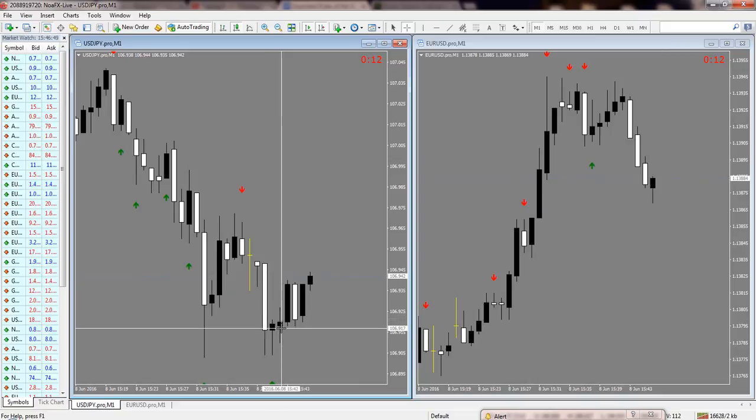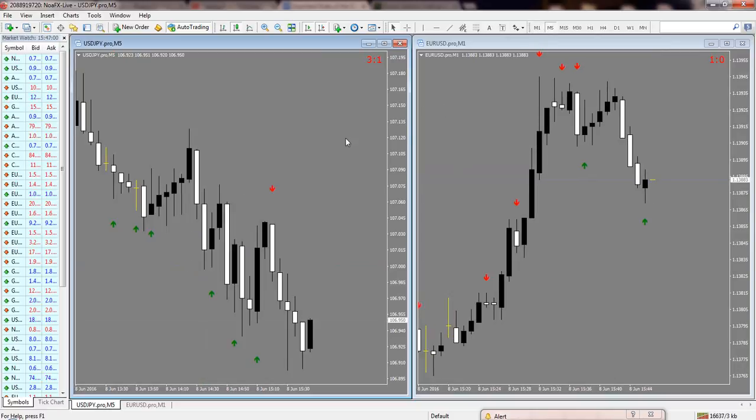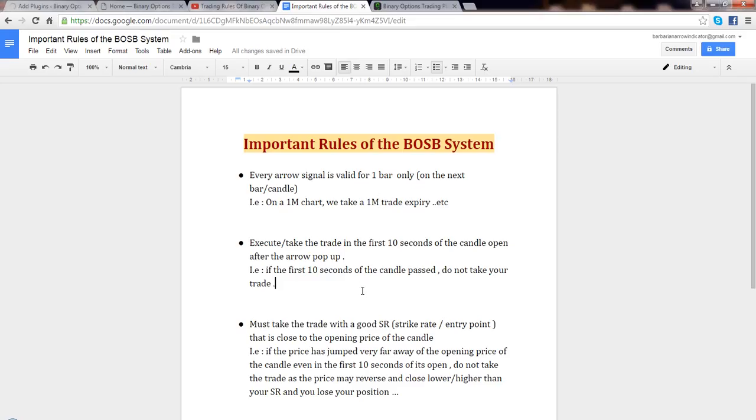For example, if it's been 2 seconds since this candle opened after the arrow popped up on the previous candle, I want to take it. But if 10 seconds have passed, I won't take the trade. For 5 minutes, I have extended the trade execution time to 20 seconds, so for 5-minute trades I will take the trade within the first 20 seconds of the candle open after the arrow popped up. And for 15 minutes, I can extend it to even 30 or 40 seconds, depending on the price movement.